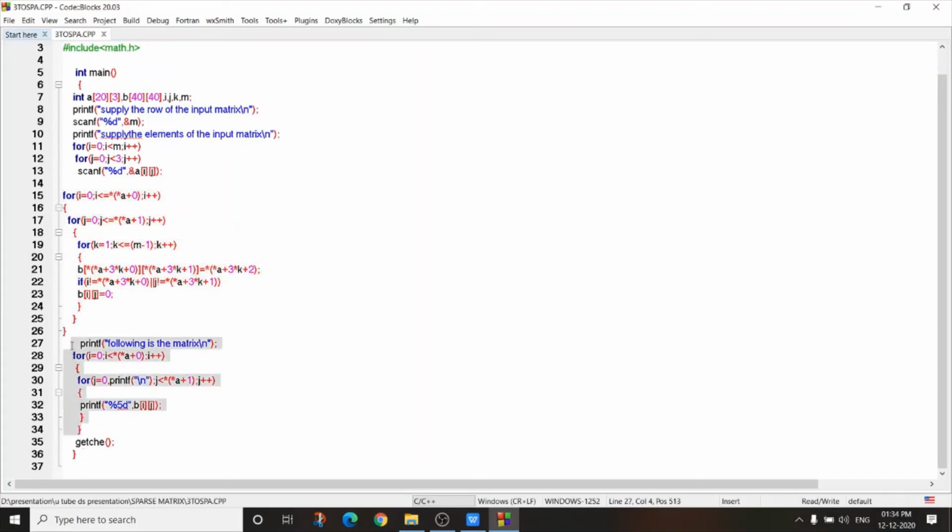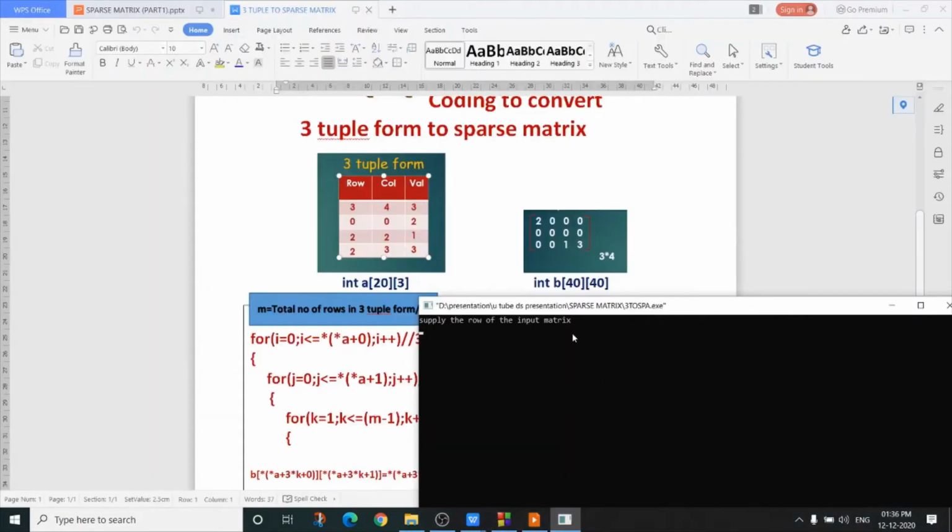our whole sparse matrix. So when we run our program, supply the row of the input matrix. It is in 3-tuple form. Only I have to give the row number because column number is already known. So row numbers are 4. Supply the elements of the input matrix. It is 3, 4, 3, 0, 0, 2, 2, 2, 1, 2, 3, 3.